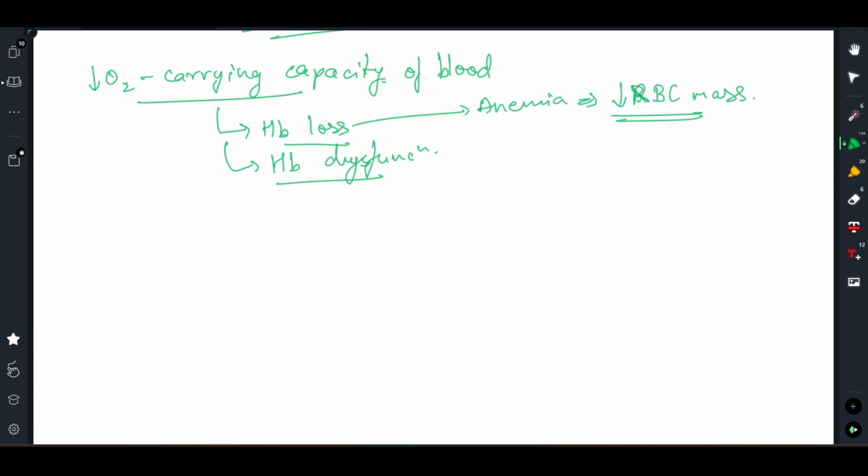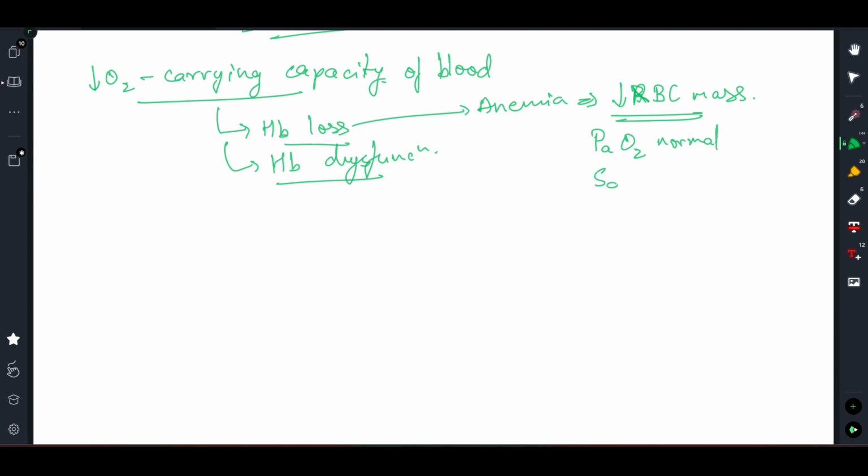And the gaseous form has not been affected anywhere if you are reducing the RBC mass. What is being affected is the oxygen which is being bound to your hemoglobin, right? As there is less amount of hemoglobin, less amount of oxygen is overall binding in the blood to the hemoglobin, right? So there is nothing to do with the partial pressure of oxygen in arteriole here. So what you will see is that PaO2 is normal.